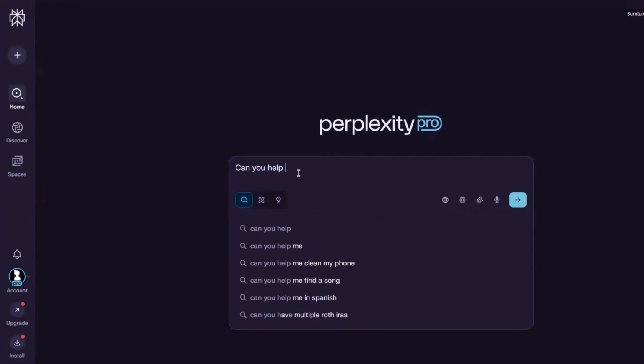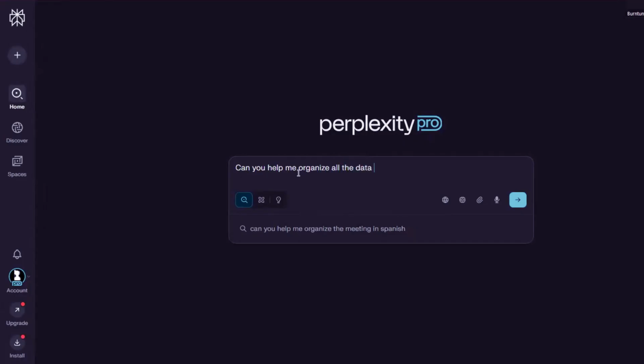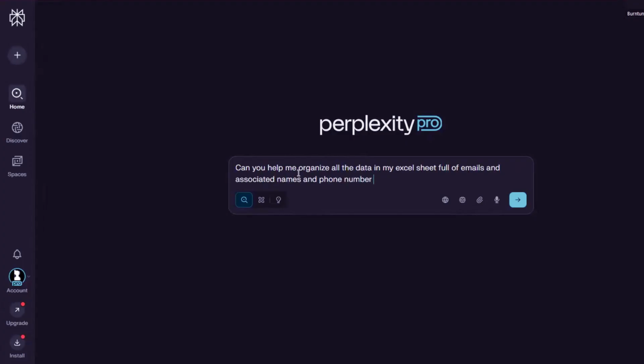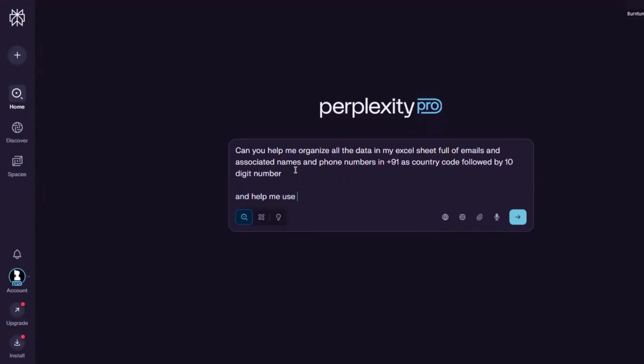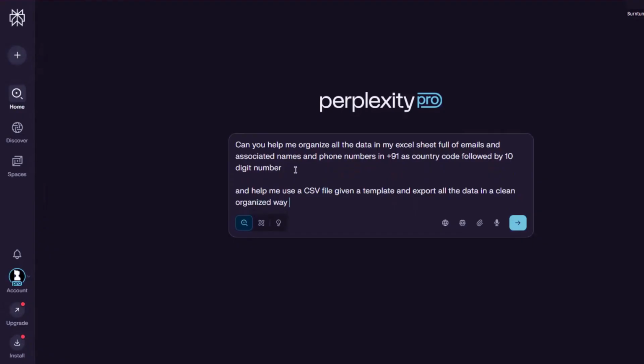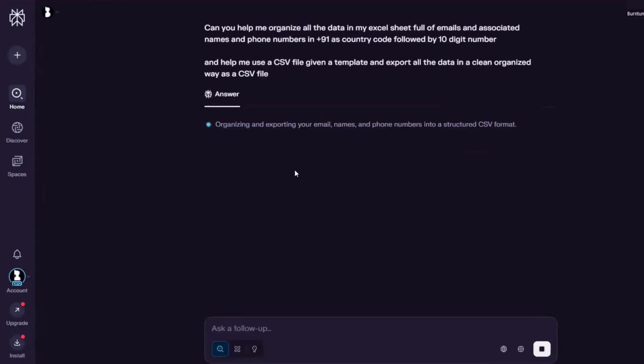I'm going to ask it, can you help me organize all the data in my Excel sheet full of emails and associated names and phone numbers, in +91 as country code followed by a 10-digit number, and help me use the CSV file given as a template and export all the data in a clean, organized way as a CSV file. Let's see what it says.